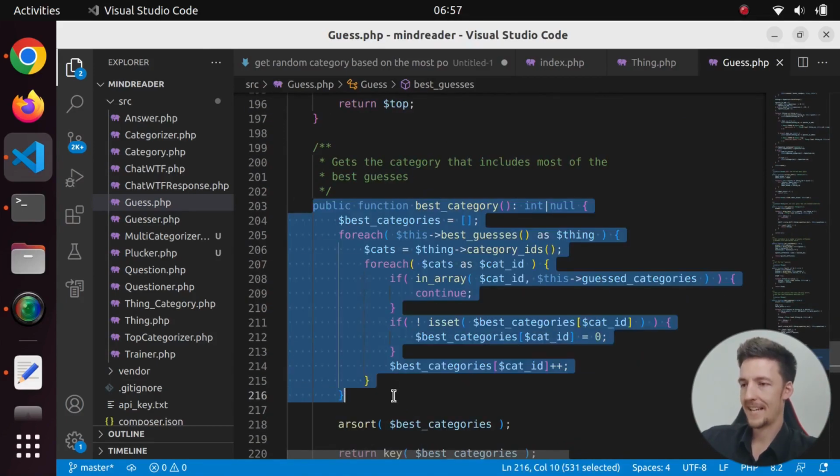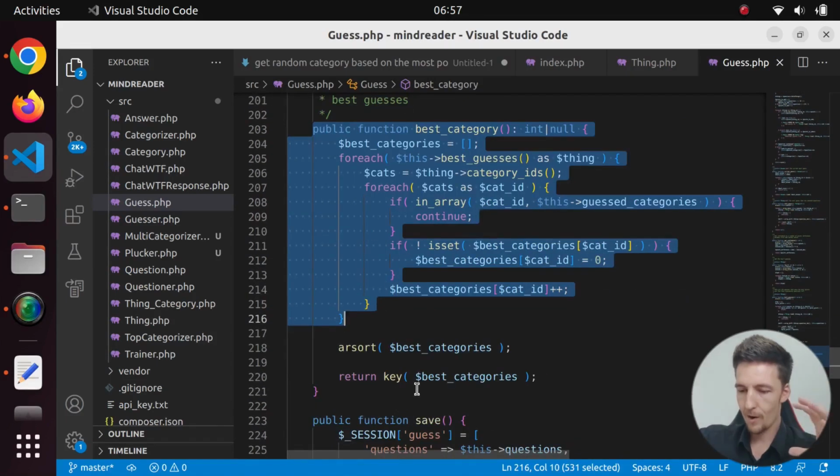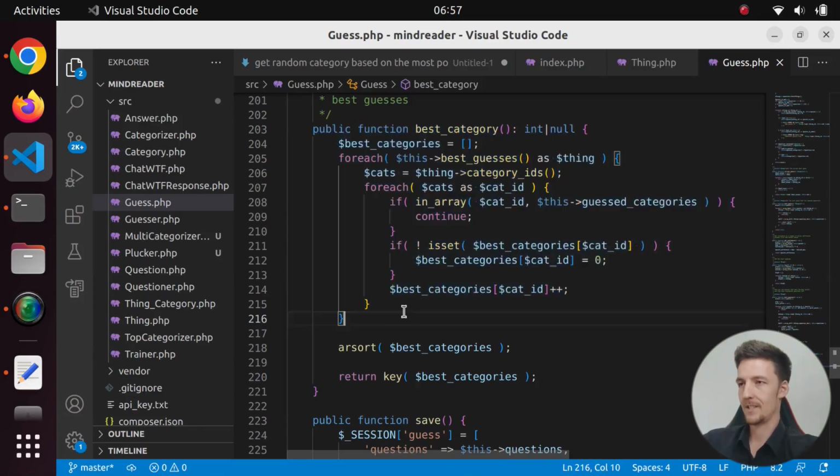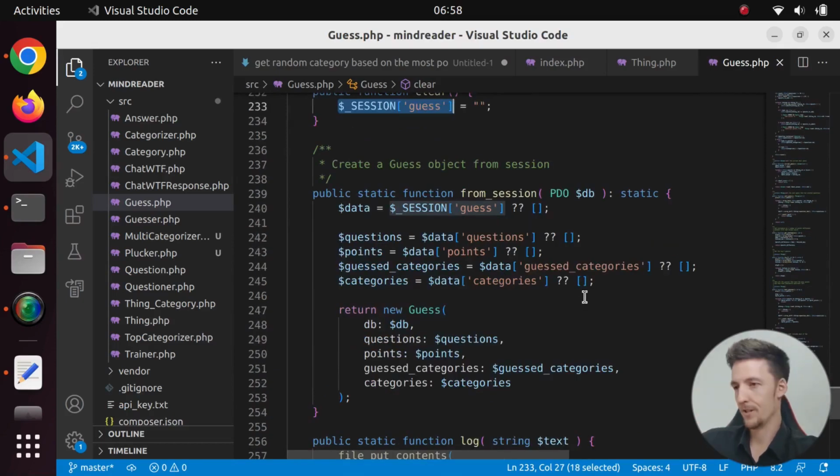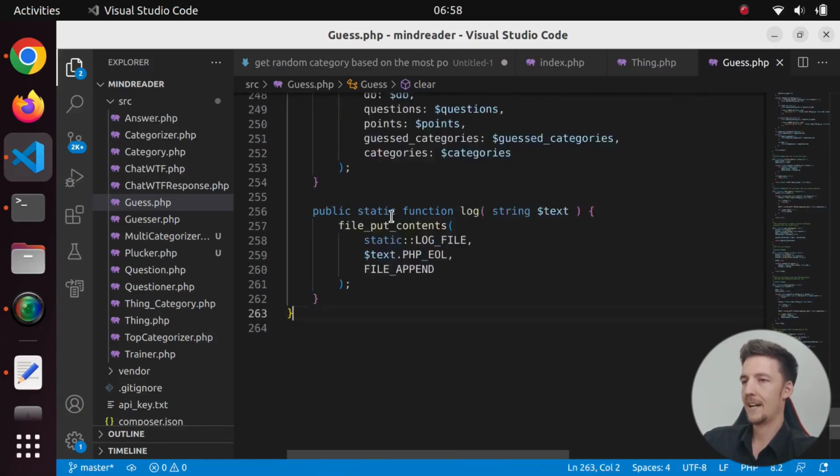And then this best category function gets all of the best guesses, so the items that have the most points, and gets all the categories of those guesses and calculates which category is in most of those questions. So that is going to be the category which we ask about to narrow down the results. And ultimately, I moved from using JSON to just putting the guess in the session so that you can have multiple users at the same time. I don't know if this is the best solution, but it works. And I added some logging because there was a lot of testing involved in this.